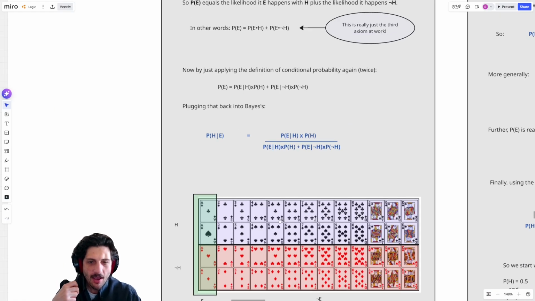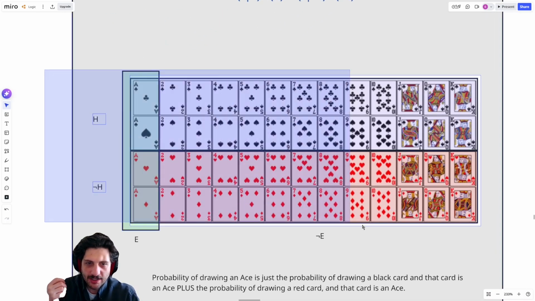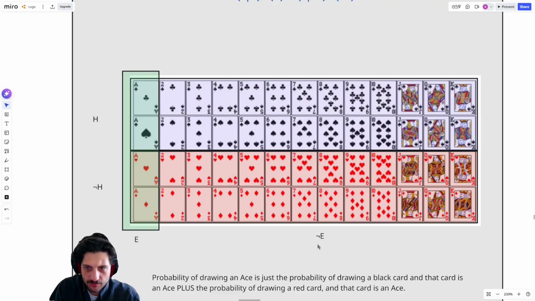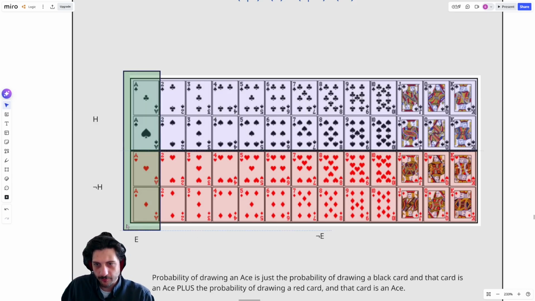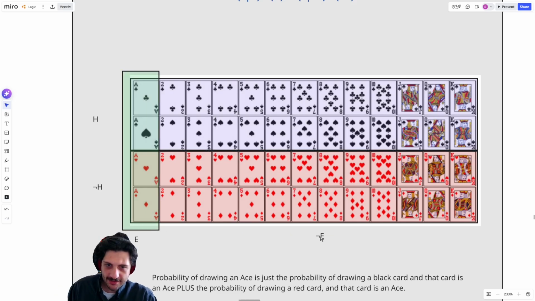Okay, so to see this break down a little bit more with regards to cards, we can think about the same thing. I have H's and not H's in terms of a black card and a not black card. H would be the hypothesis that I'm drawing a black card from my deck. Not H would be that you didn't get a black card out of your deck. And we could also ask, what if my evidence is that you got an ace? I drew an ace. There are the evidence outcomes: all of the aces, and then all of the not aces out here.